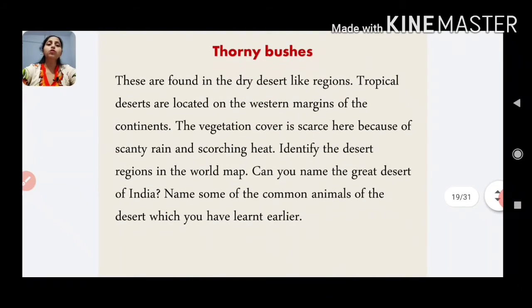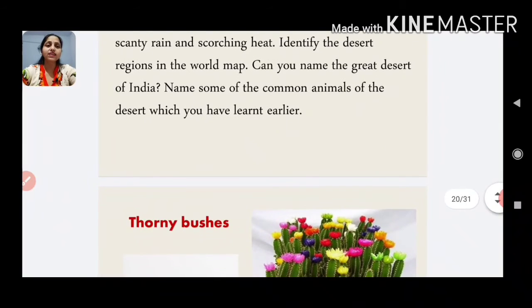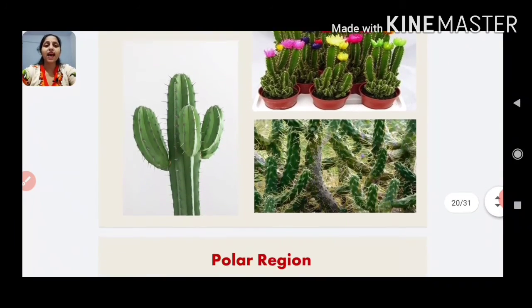Now let's talk about thorny bushes. These are found in the dry desert-like regions. Tropical deserts are located on the western margins of the continents. The vegetation cover is scarce here because of scanty rain and scorching heat. Now here you can see some thorny bushes such as cactus.